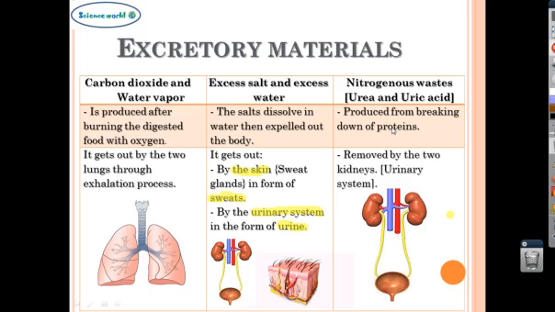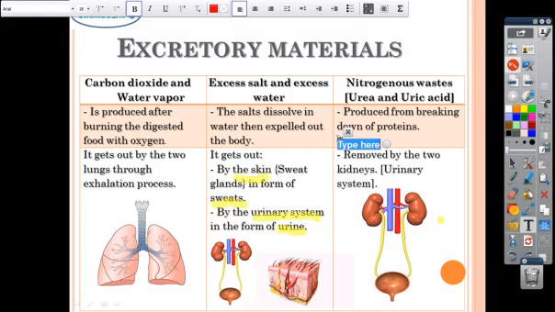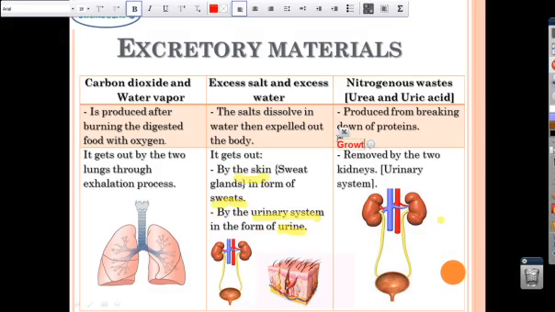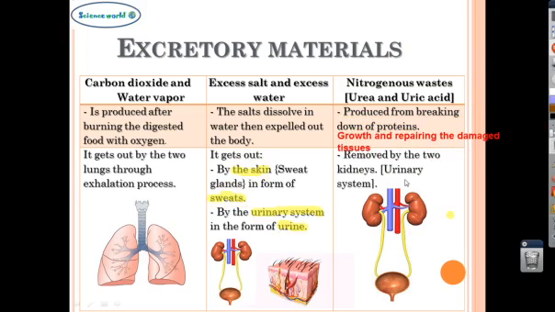Proteins are so important for your body to grow and repair the damaged tissues. Nitrogenous wastes are expelled outside the body by the urinary system, especially the two kidneys, and this is the photo of them.